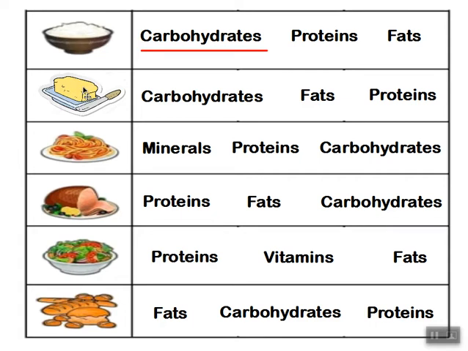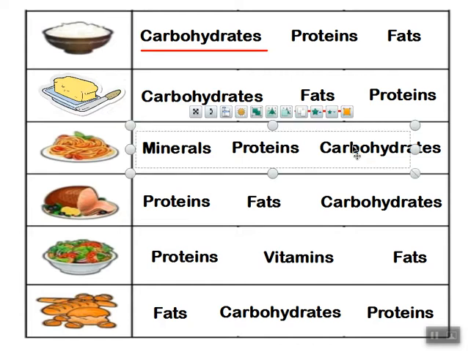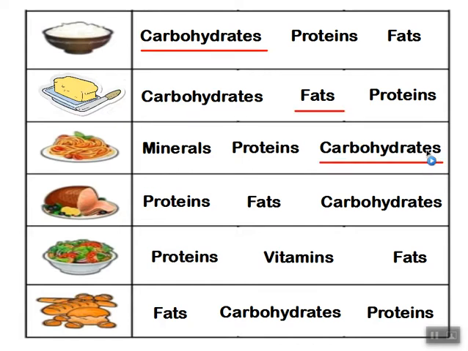The butter is a kind of food that contains carbohydrates or fats or proteins. The butter contains fats. Okay, the pasta, we said the pasta is like the rice. It contains what? Is it minerals or proteins or carbohydrates? Carbohydrates, like the rice. So the rice, the pasta and the potatoes, they all contain carbohydrates.